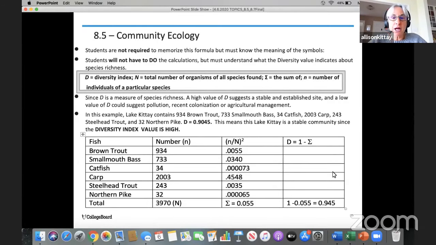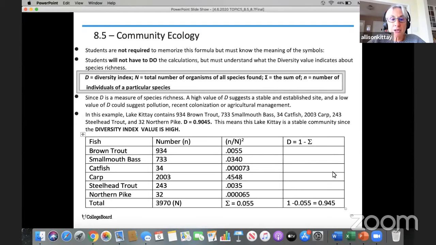So let's take a look at the symbols. D is the diversity index. Capital N is the total number of organisms of all of the species found in that community. The weird looking Z-like thing is the Greek letter sigma, and it means the sum of. You may recall this from the chi-square formula. Lowercase n is the number of individuals of a particular species.